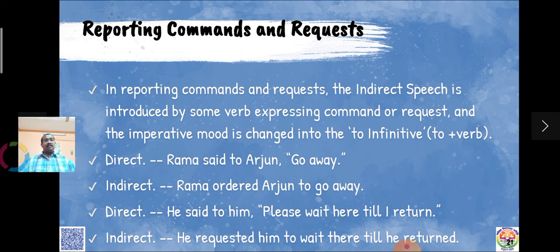Look at the example. Rama said to Arjun, "Go away." We can understand that it is a command, it is an order. So Rama ordered, said is changed into ordered. Then that imperative mood, that order mood, is changed into to infinitive, to plus verb. Go away is changed into to go away. Rama ordered Arjun to go away.